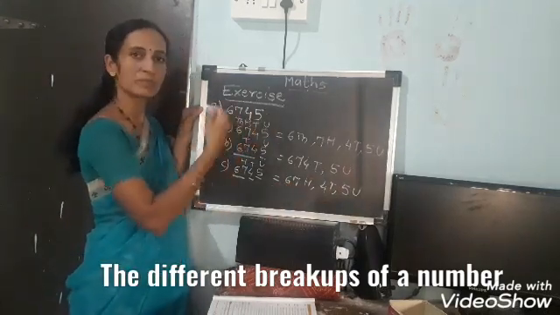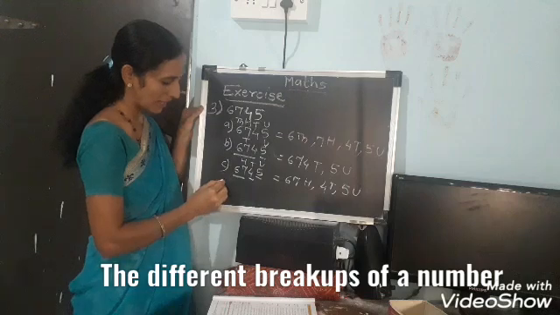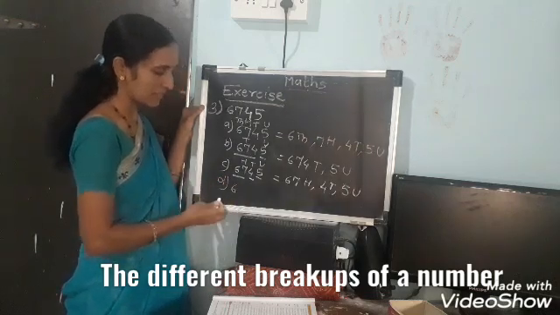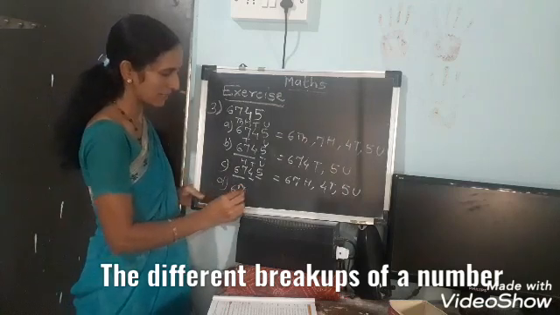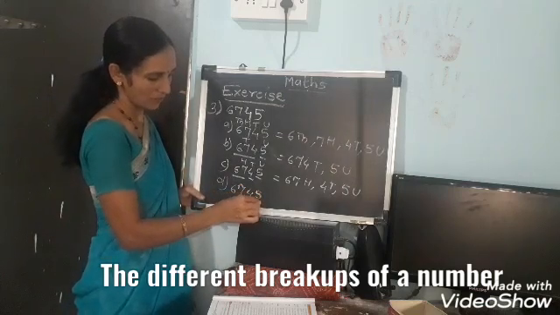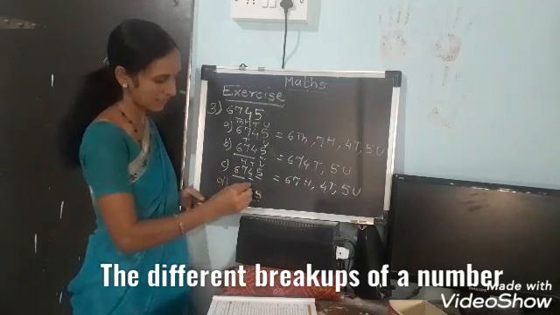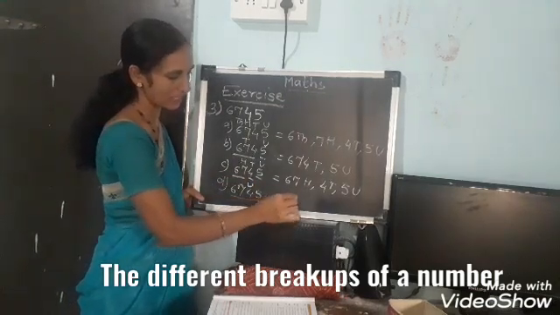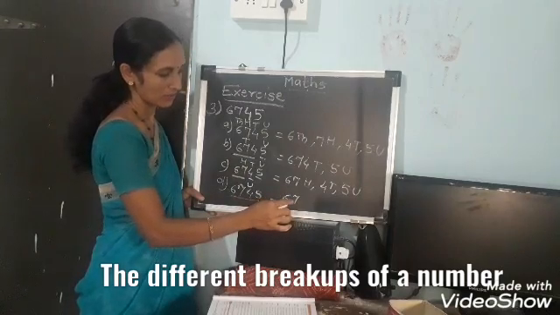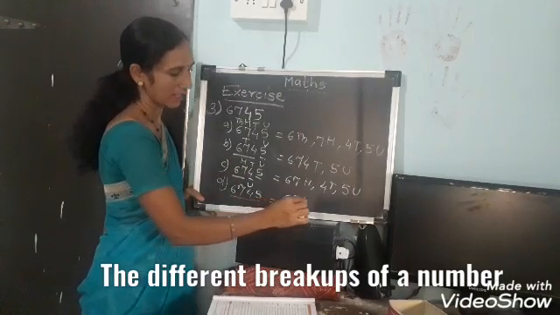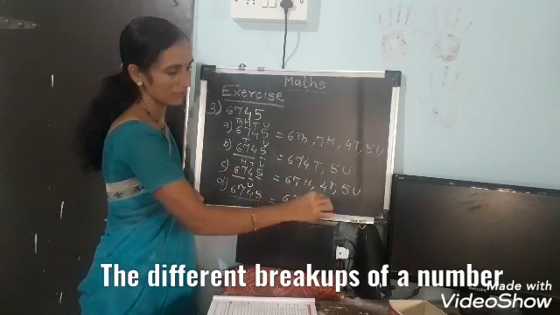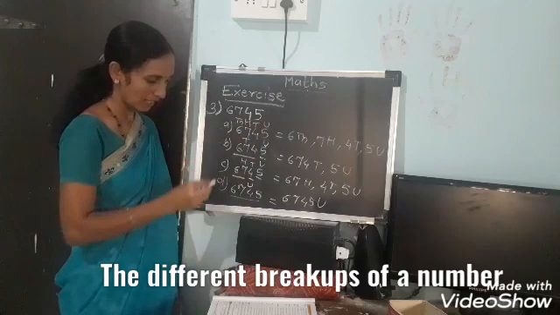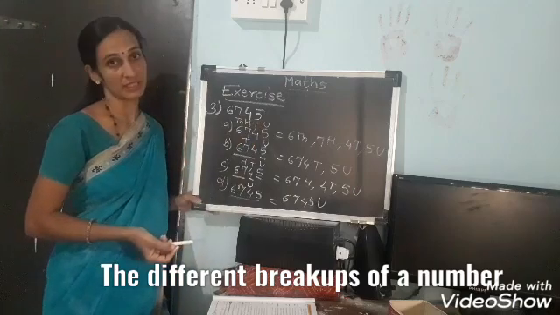Make only 1 group and put all digits in that group. The number is 6745. Make only 1 group, which is units, and write down the breakup. 6745 units. So if it is a 4 digit number, then we can make 4 breakups.